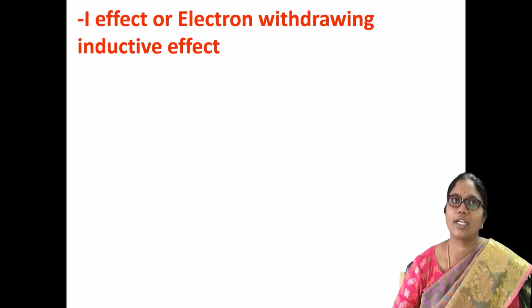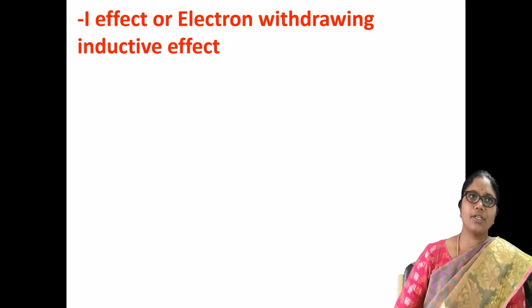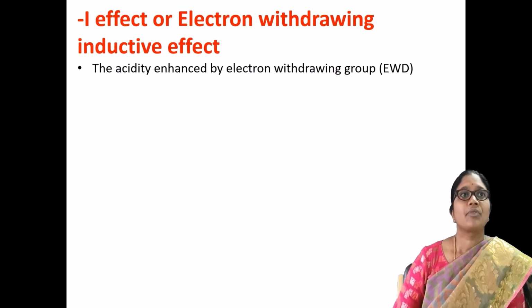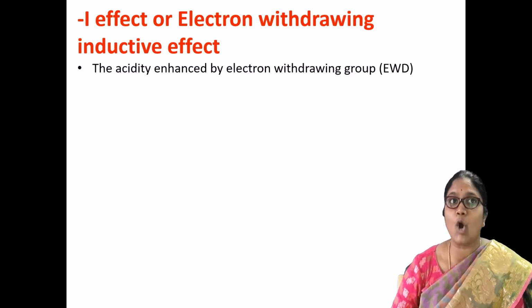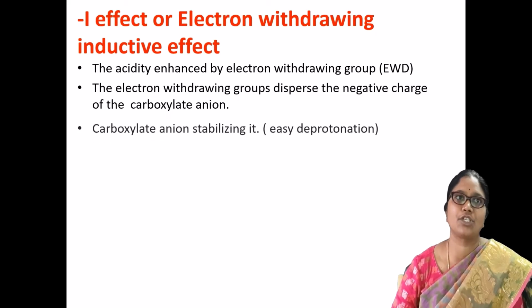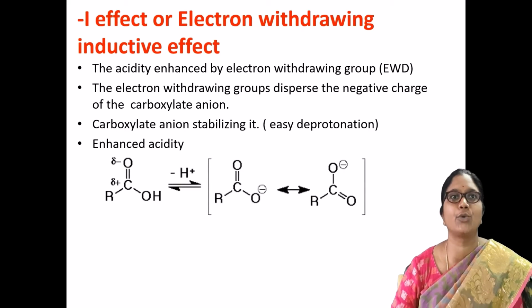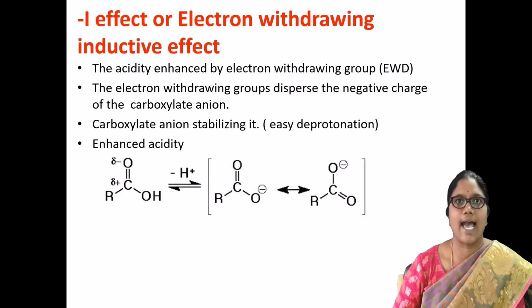That's the reason why it is also called the electron withdrawing inductive effect. Here you can observe the acid property of carboxylic acids increasing with the substitution or placing of electron withdrawing groups on the carboxylic acids.